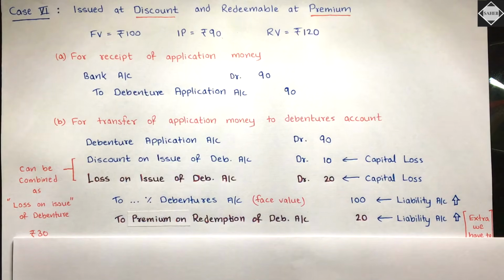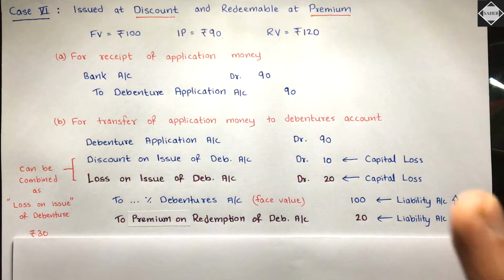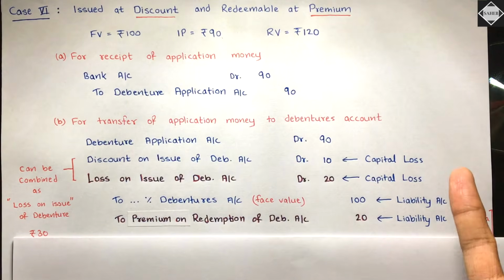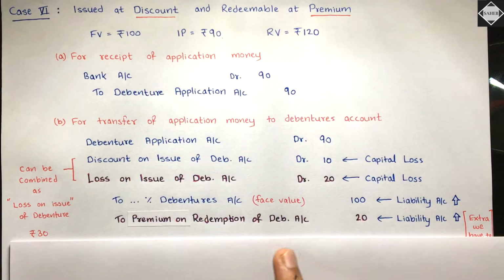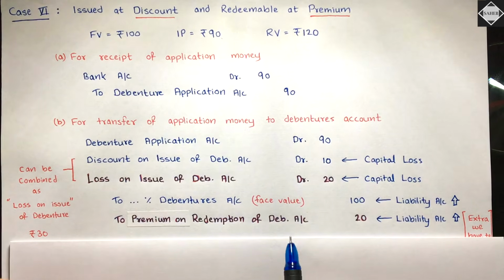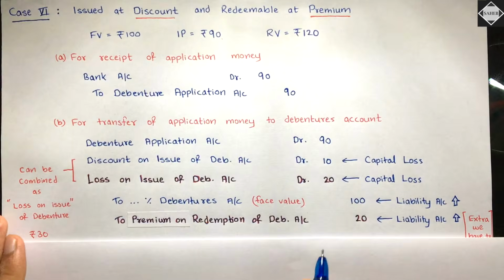As per the conservatism concept, prudence concept, you have to book the loss right now only, because you definitely know that this loss is going to happen after 10 years, right? And then liability also, premium on redemption of debenture, you definitely know you will have to pay in future, right? So that's why you're recording this liability also right now only. Is it clear? Fine. So you understood this entry.